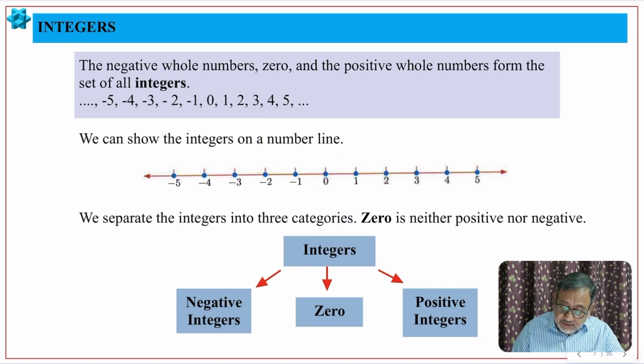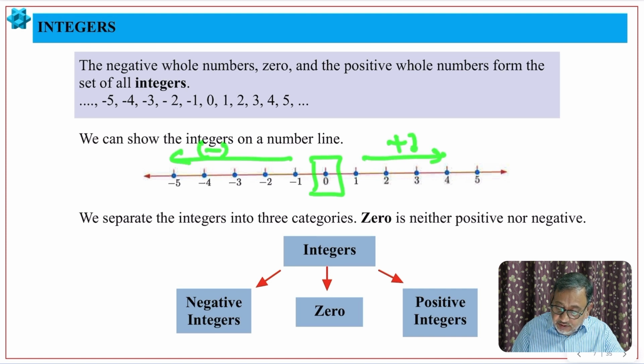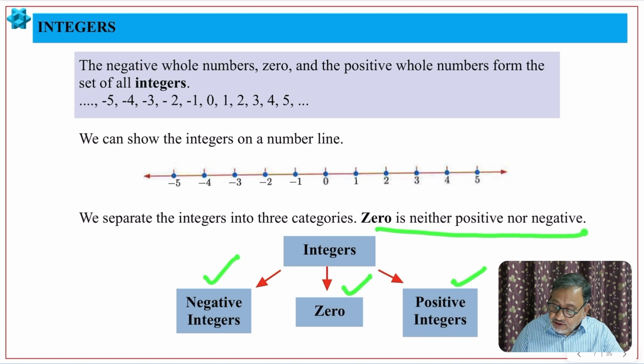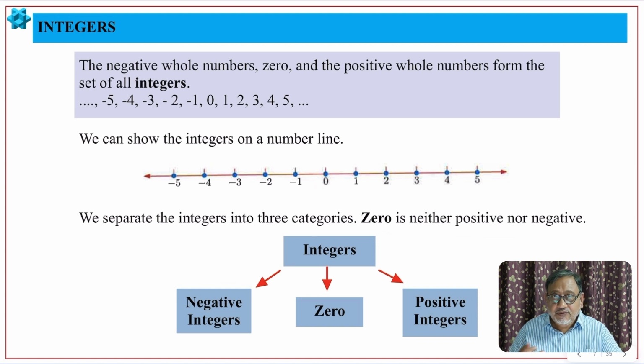So on the number line we can write 0 in the middle, then negative numbers on the left, positives on the right. From this order you can understand that the numbers on the left are less than the numbers on the right. Any number on the left is less than any number on the right. So integers include negative integers, 0, and positive integers. 0 is neither a positive nor a negative integer. 0 is in the middle of negative and positive integers.